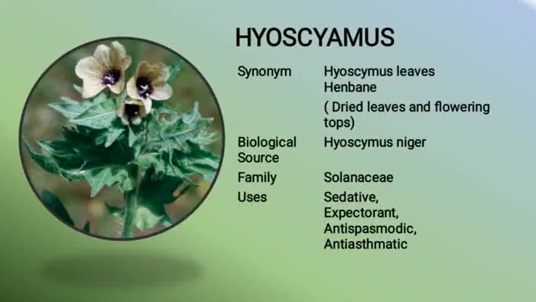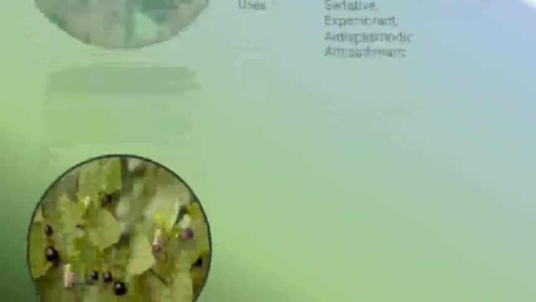It consists of dried leaves and flowering tops of the plant Hyoscyamus niger Linn, belonging to the family Solanaceae. It is used as sedative, expectorant, antispasmodic, and also as an anti-asthmatic.